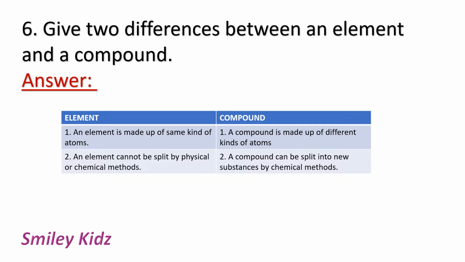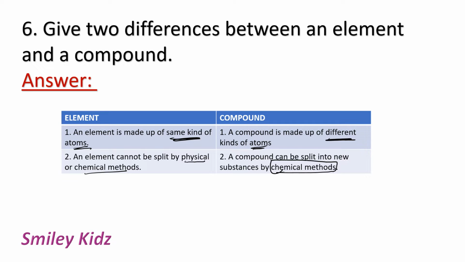Question number 6. Give two differences between an element and a compound. First, an element is made up of same kind of atoms, whereas a compound is made up of different kind of atoms. Next, element cannot be split by physical or chemical methods, whereas a compound can be split into new substances by chemical methods.